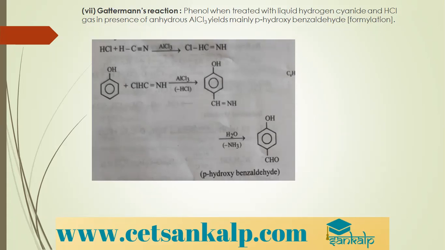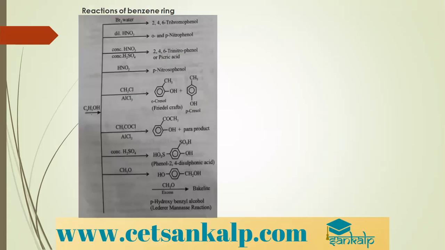This is not salicylaldehyde. These are just to discuss what reactions occur in the benzene ring of phenols. Bromine water gives 2,4,6-tribromophenol. Dilute HNO3 gives ortho and para-nitrophenol. We have already studied these reactions.